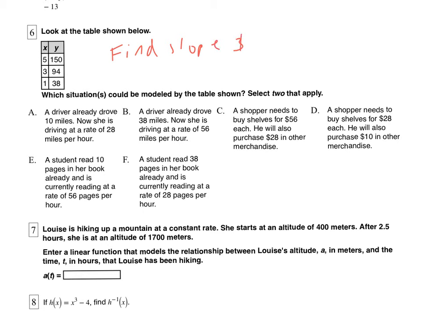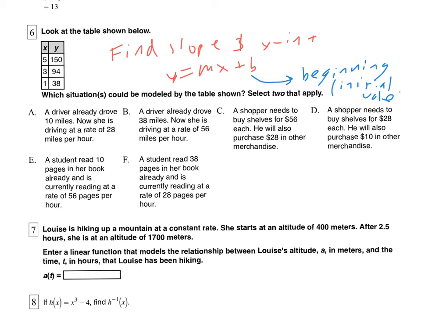And I would also find the y-intercept, and so I would get it in a y equals mx plus b form. Once you get it in y equals mx plus b form, you're going to read the situations and see which of them fits. Remember that the b, whatever you get for that, is representing the beginning, the initial value. You are going to have to find that. It is not on the table, but if you find the slope, you're going to be able to figure it out. And then the m is going to be the rate of change, so look for that in the situation.